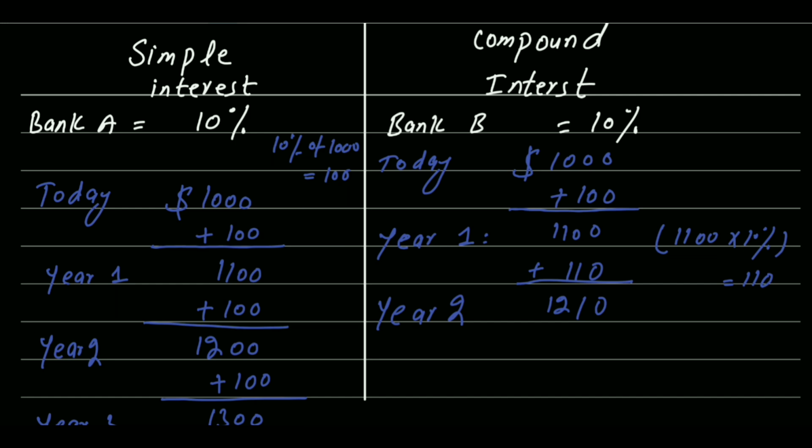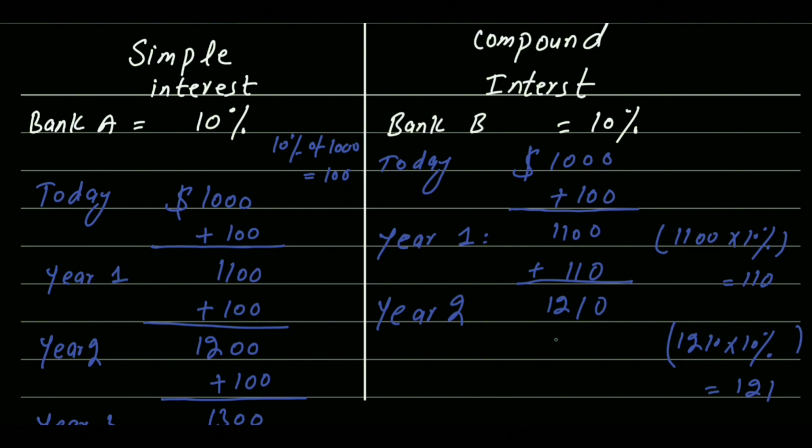Okay, now this is your final amount, you can say your remaining balance at the end of year 2. So in year 3 now they will find 10% of 1,210, that is your balance at the end of year 2. 10% of 1,210 is 121.